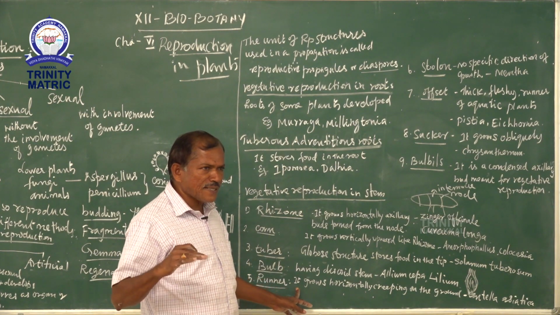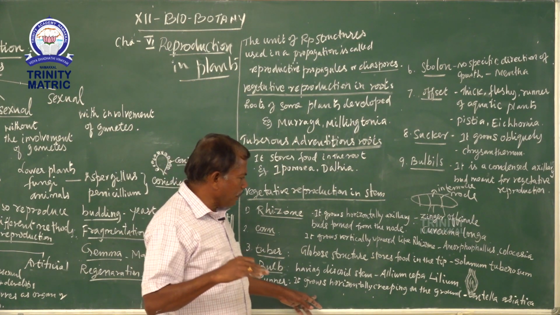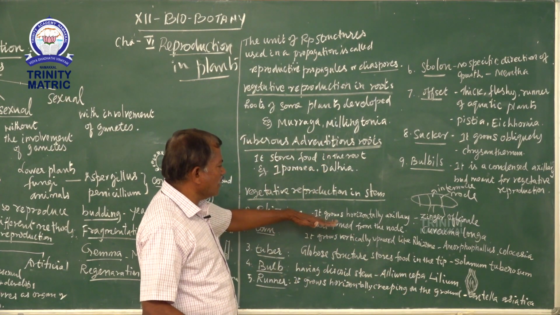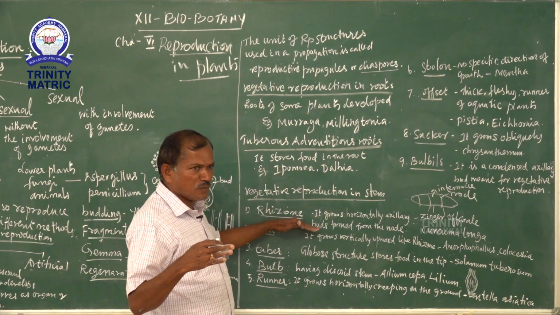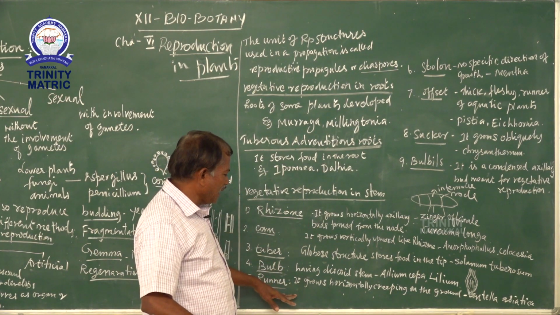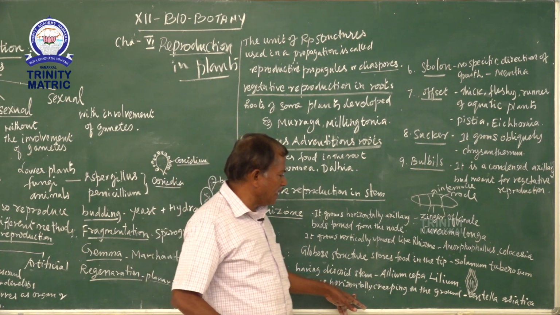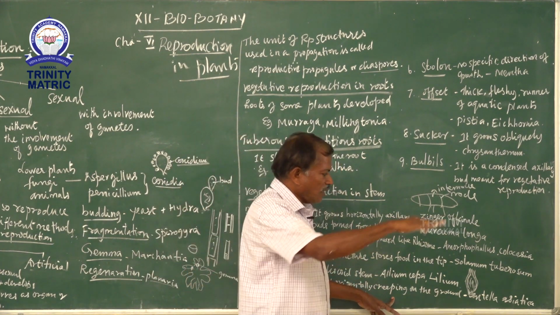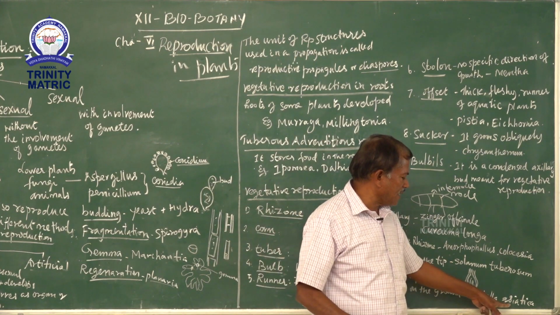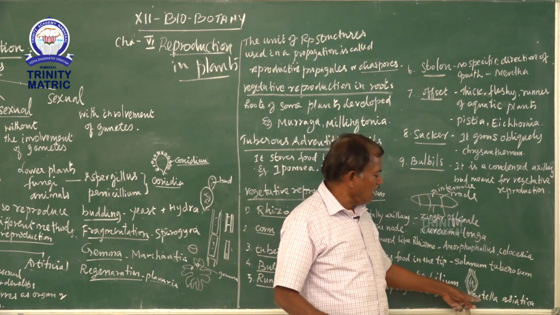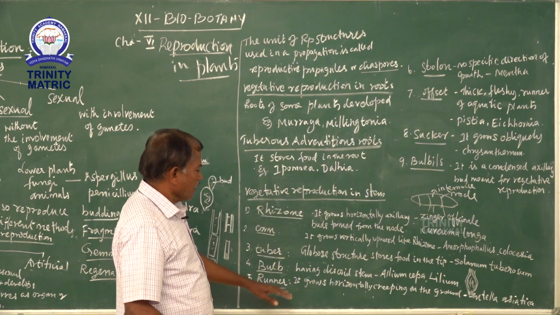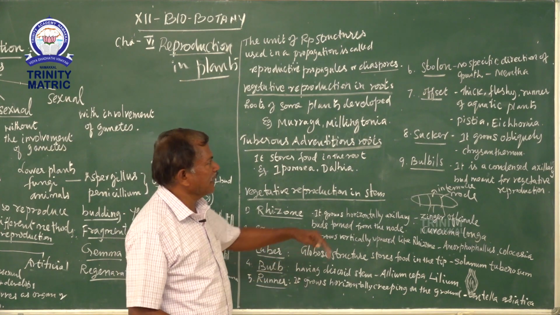It grows horizontally, creeping on the ground. But a rhizome also grows horizontally under the soil. A runner grows horizontally, creeping on the soil surface or ground. Example, Centella asiatica, that means Vallarai. So this is an example of a runner.